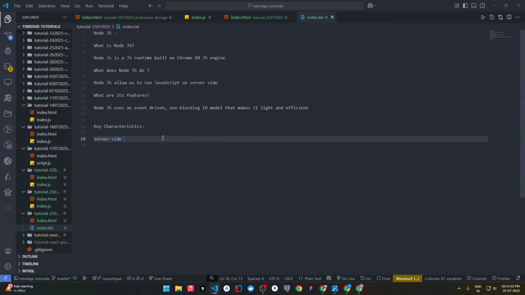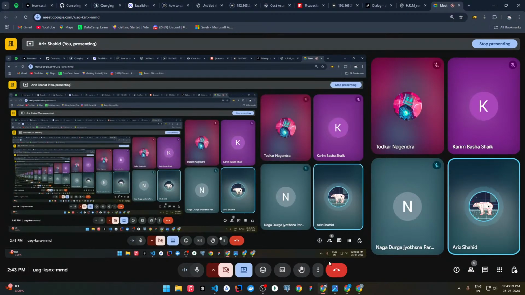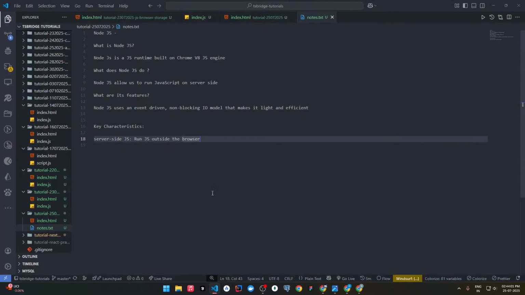Server side JS means running JavaScript outside the browser. Without Node.js, JavaScript is limited to the browser. But when we use Node.js, we can use it outside the browser also.